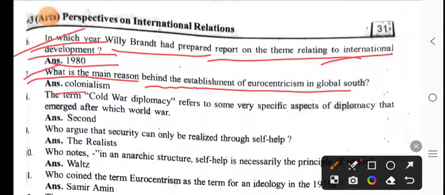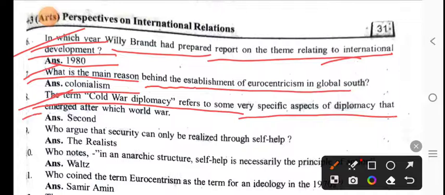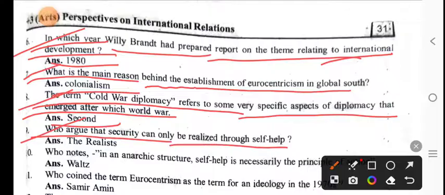Now, colonialism is the main reason. The term Cold War diplomacy refers to a very specific aspect of diplomacy that emerged after which World War? The Second World War. Who argued that security can only be realized through self-help? The realists argue that security can only be realized through self-help.